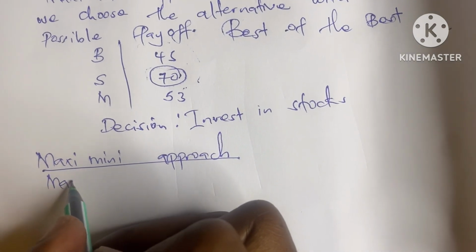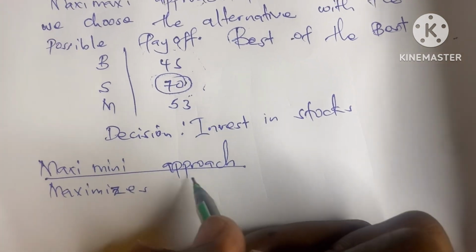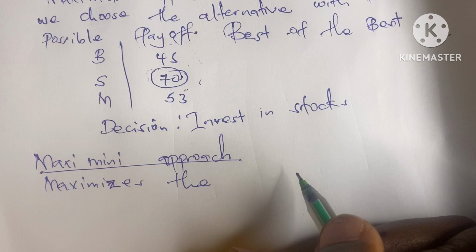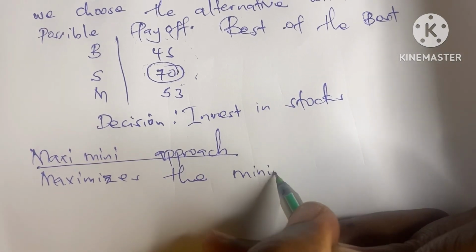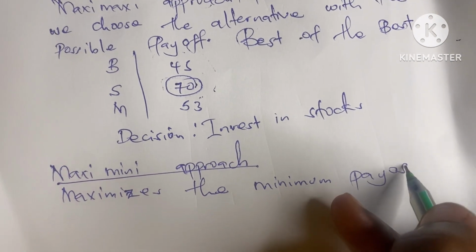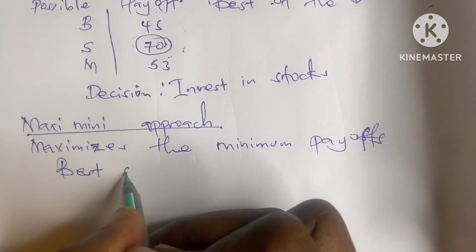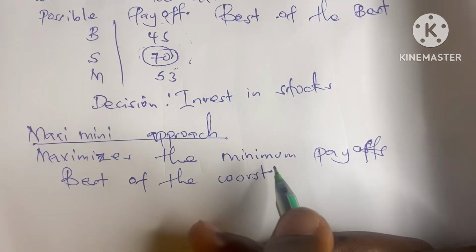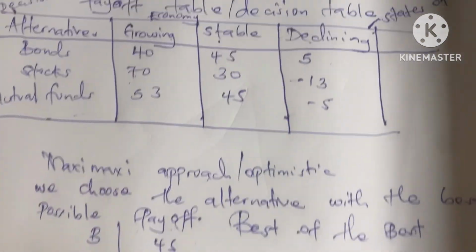This approach maximizes the minimum payoffs. So here we choose the best of the worst. You first choose the worst, then you choose the best of the worst.